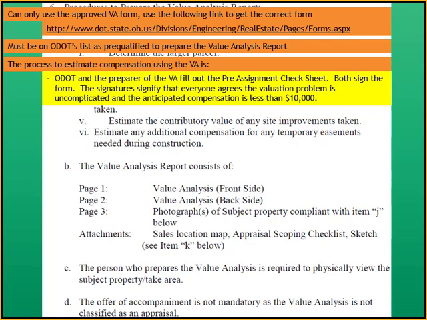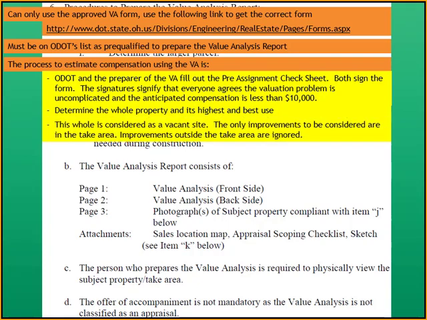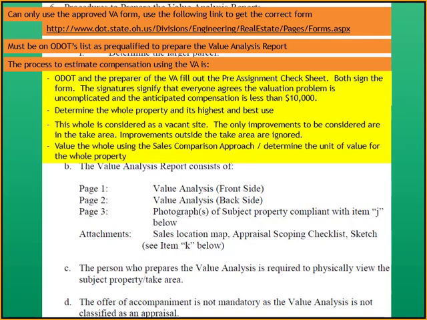Their signatures signify that everyone agrees the valuation problem is uncomplicated and the anticipated compensation is less than $10,000. Then the person preparing the VA is going to determine the whole property and what its highest and best use is. The whole is considered as a vacant site. The only improvements to be considered are in the take area. Improvements outside the take area are ignored.